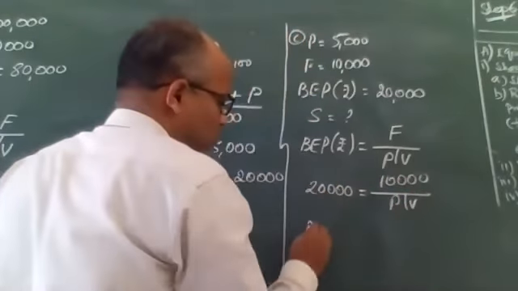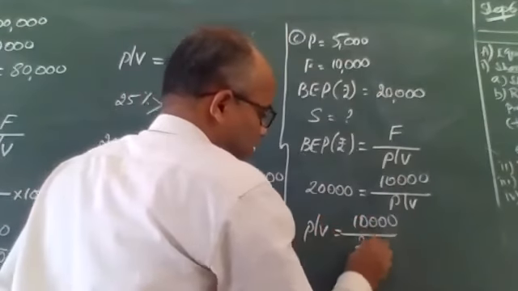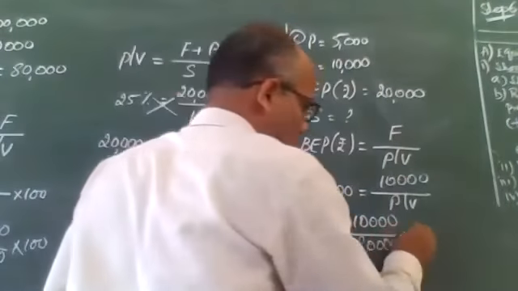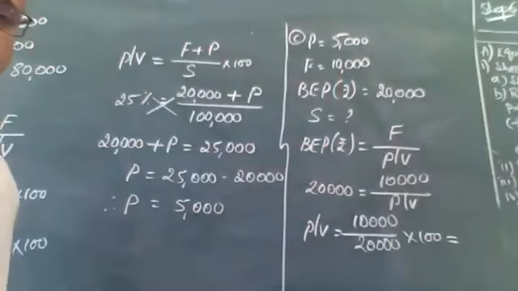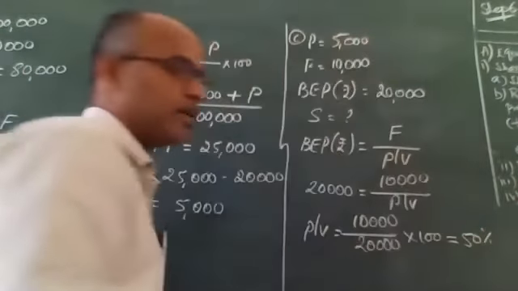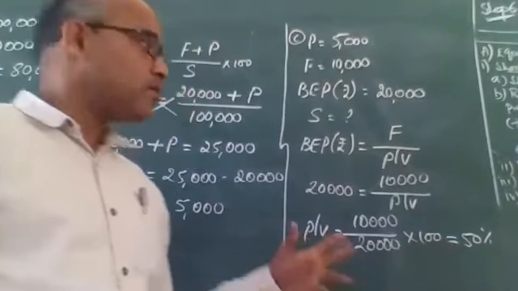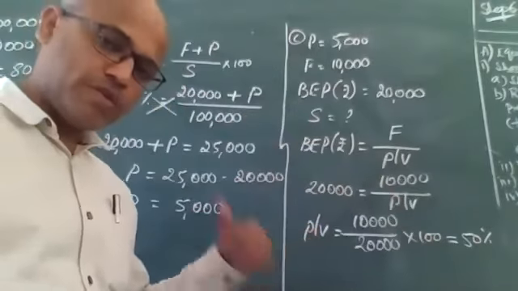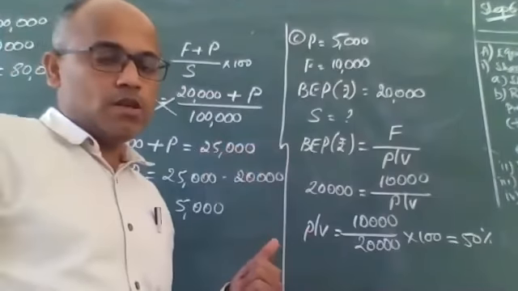So PV ratio is equal to 10,000 divided by 20,000, and because we express it as a percentage, we multiply with 100. So 10,000 divided by 20,000 gives you 50%. Sir, I got PV ratio. We didn't want PV ratio, we want sales. Now try to use the PV ratio in order to find out the sales.